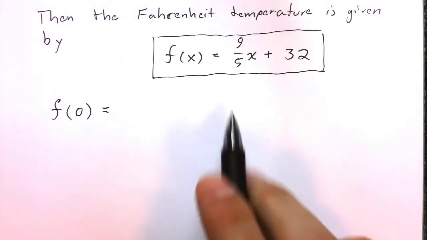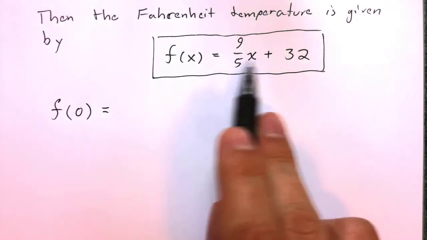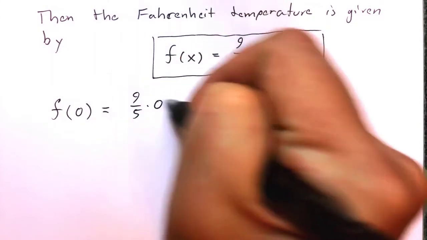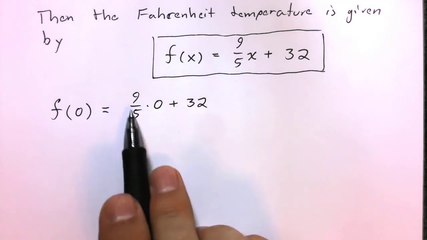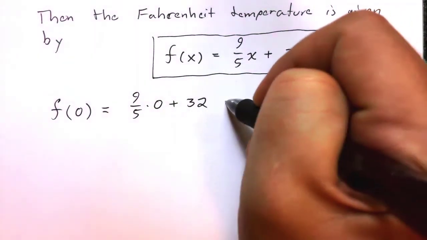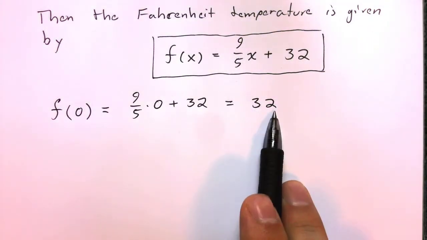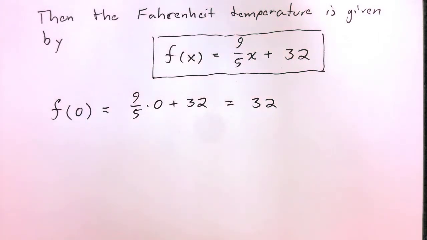Well, I happen to know that this is equal to this algebraic expression, so I'll just put 0 in place of x in that algebraic expression over here. And look at this. 9/5 times 0 is 0, plus 32 is 32. So the Fahrenheit temperature associated with 0 degrees Celsius is 32.